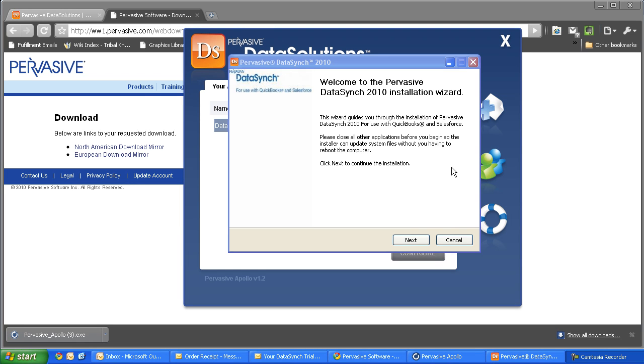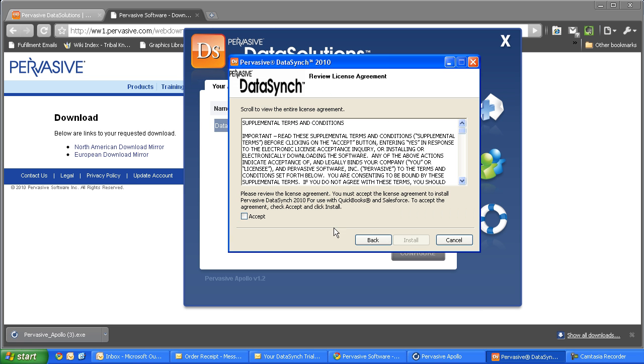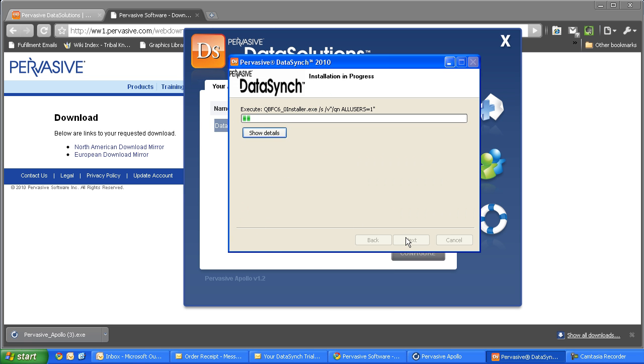So now that DataSync has been downloaded, we actually need to install it. So I'm going to accept the license agreement again, and this is going to install.